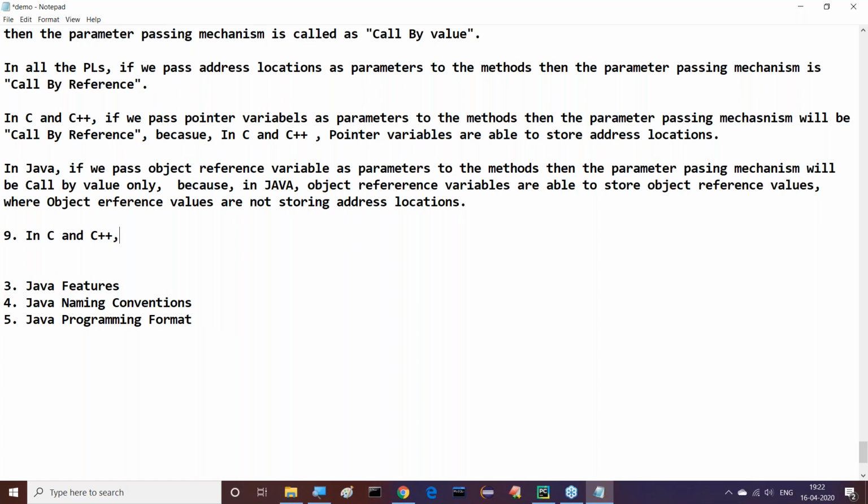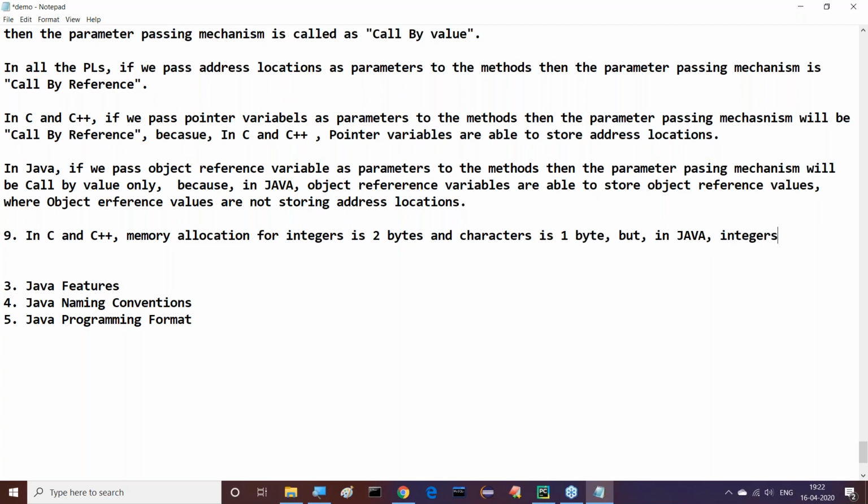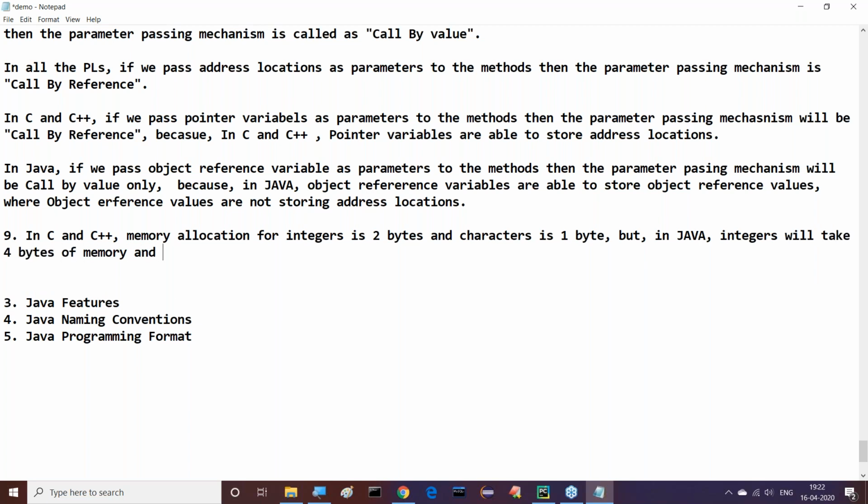In C and C++, memory allocation for integers is 2 bytes of memory and characters is 1 byte. But in Java, integers will take 4 bytes of memory and characters will take 2 bytes of memory.